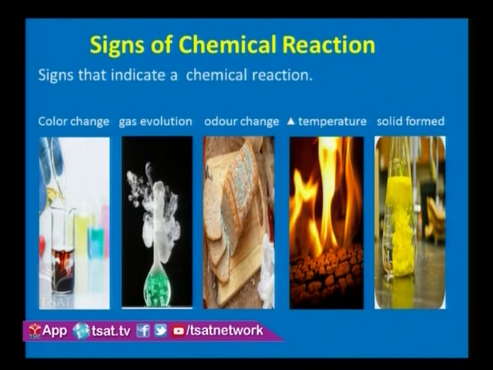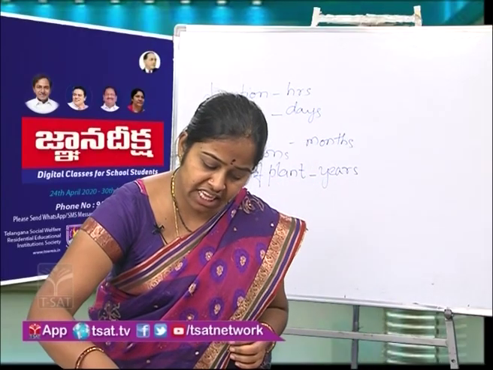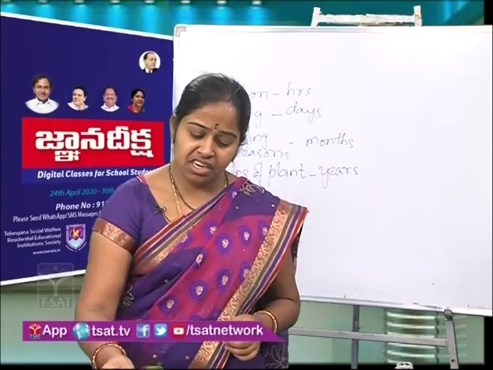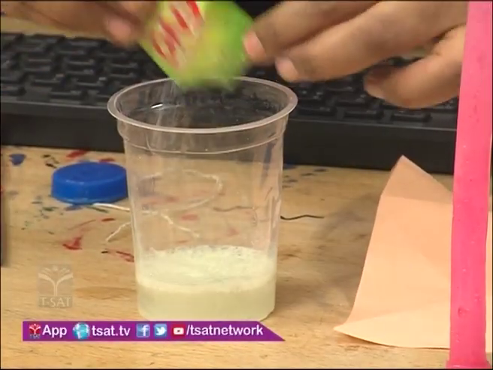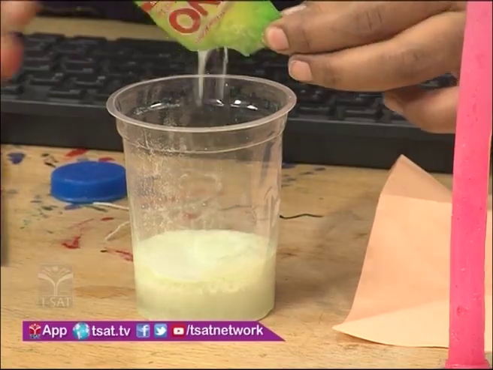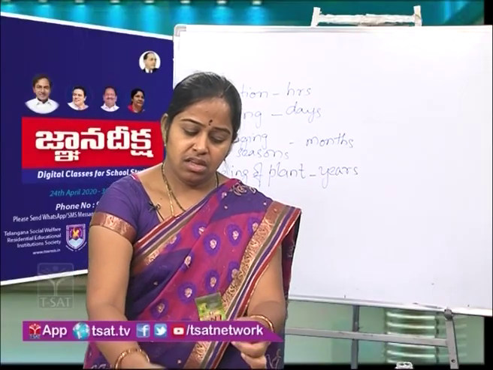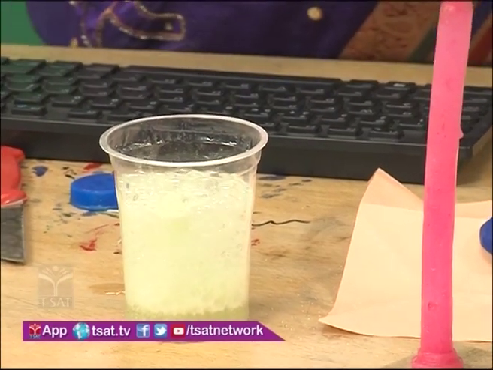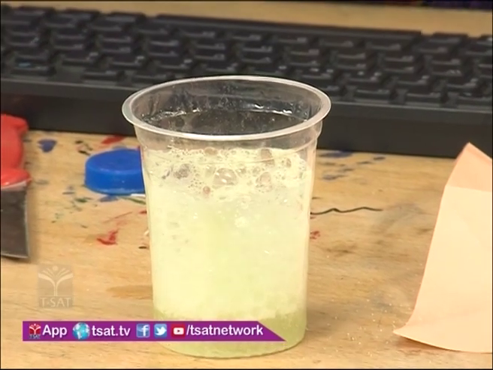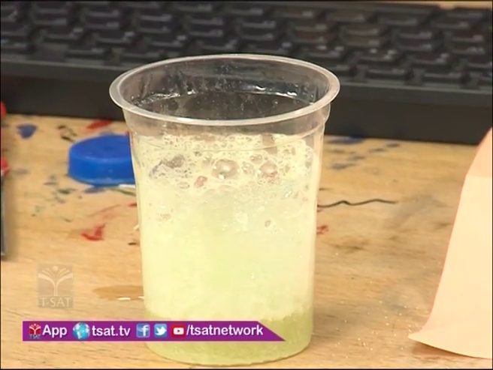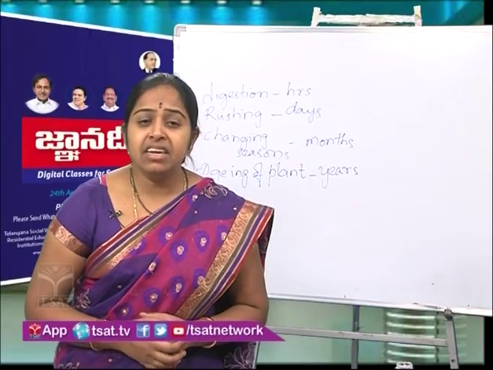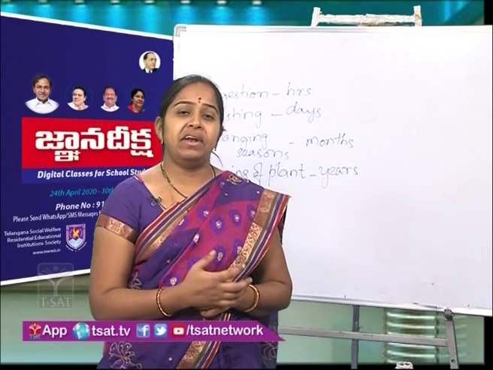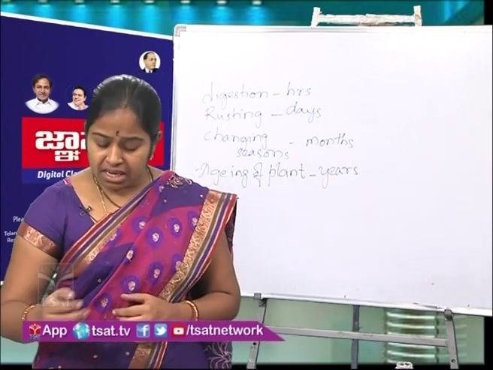Here I have ENO. I will show you the gas evolution with the help of ENO powder, which we use when we have burning sensation in our stomach. Here when we add ENO to water, we can see bubbles coming out. These bubbles indicate that there is gas evolution. By this we can say that a reaction took place here. Is it clear? With the help of the above signs, we can say that a chemical reaction has happened. Now we will move on to next slide.